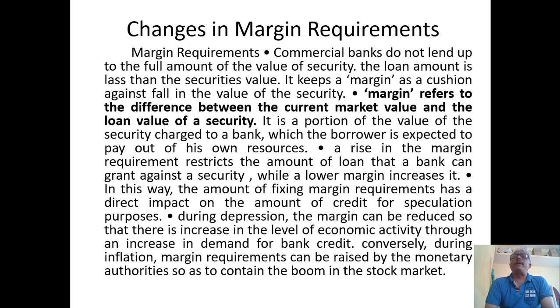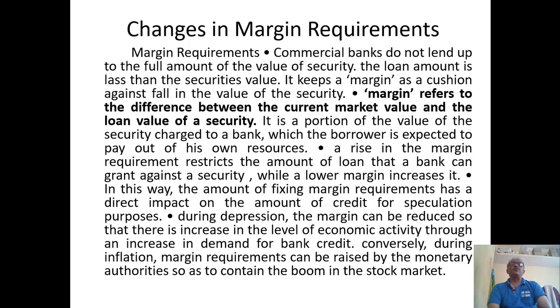Under the margin requirement, commercial banks do not lend the full value of the security. The loan amount is less than the security value, so the bank keeps the margin as a cushion against a fall in the value of the security. Why does this margin have to be maintained? As a cushion against a fall in the value of a security.